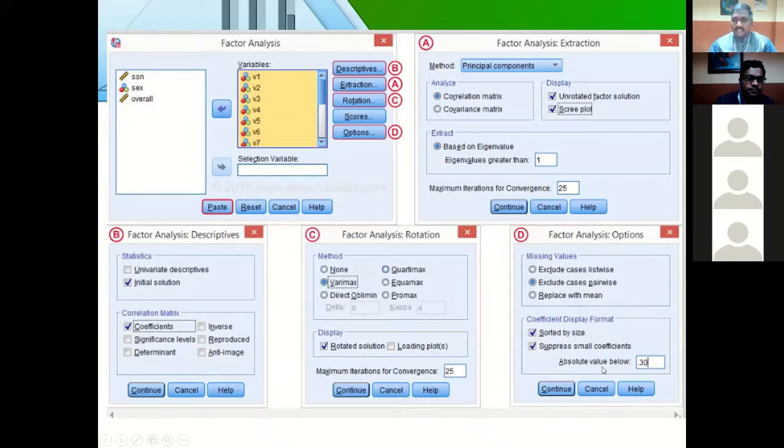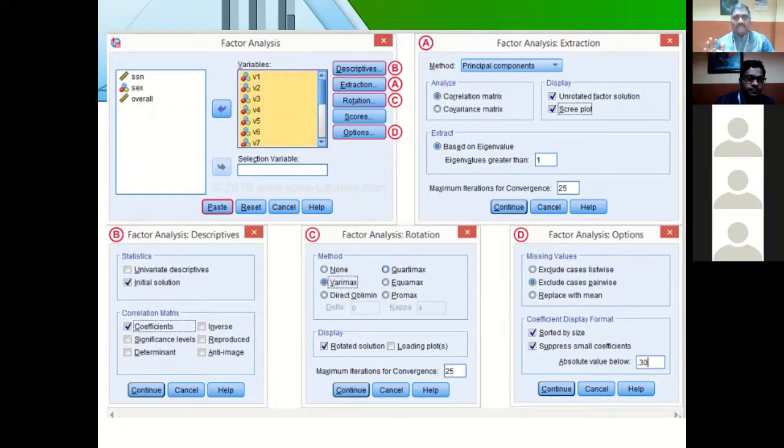And the next thing is, there is a box there: absolute value below 0.30. Here you can fix the value. The minimum standard value is 0.4, and researchers fix it from 0.4 to 0.6.